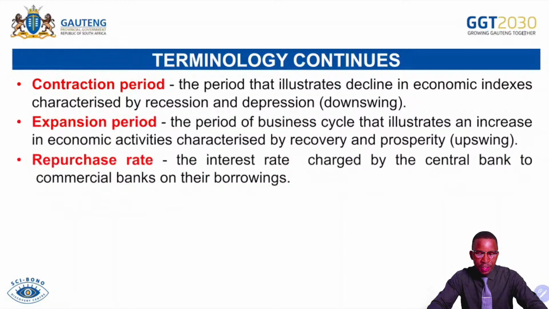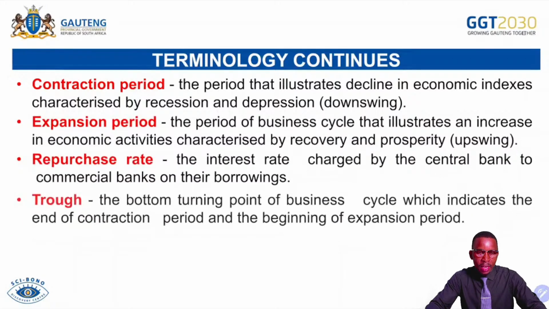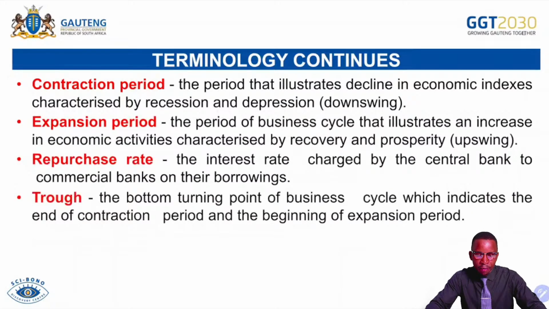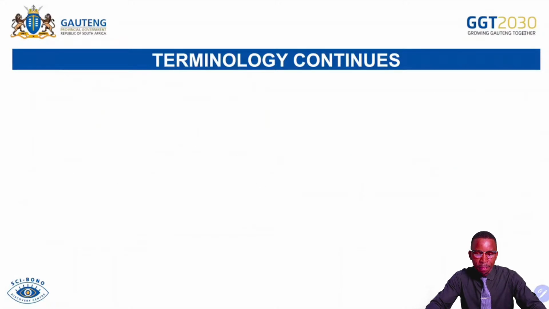And then a repurchase rate or repo rate, the interest rate charged by central bank to commercial banks on their borrowings. In this case, we refer to the situation whenever a commercial bank needs money, they borrow money from the South African Reserve Bank. And then remember, the borrowed money from the central bank must be paid with interest. What do we call those interest rates? We call them the repo rate or repurchase rate or the lending rate. The trough. So I think the trough is a repetition in this situation.